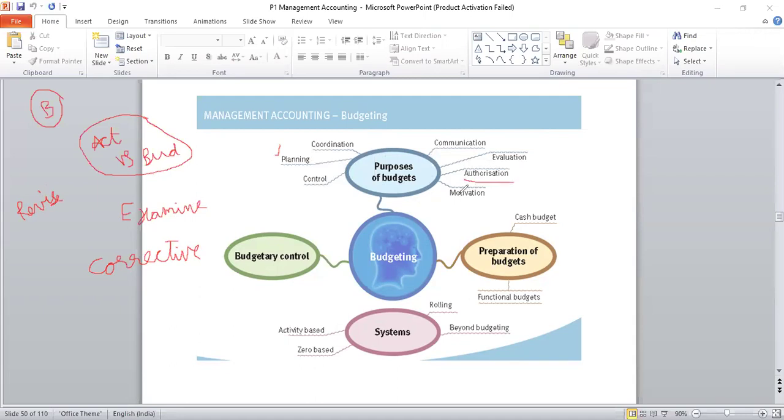Then when everybody is involved in preparing the budget, if their feedback is collected, then that acts as a motivation to the people in the organization at various levels. Then if there are deviations, corrective measures are taken. So that helps in controlling the performance of the people in the organization to ensure that they achieve the targets which are decided in the plan.